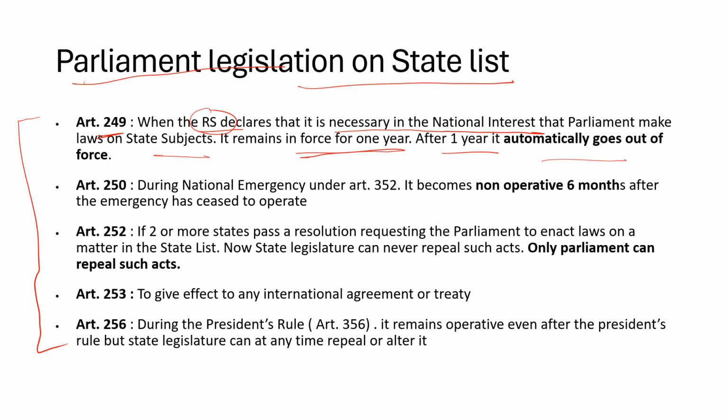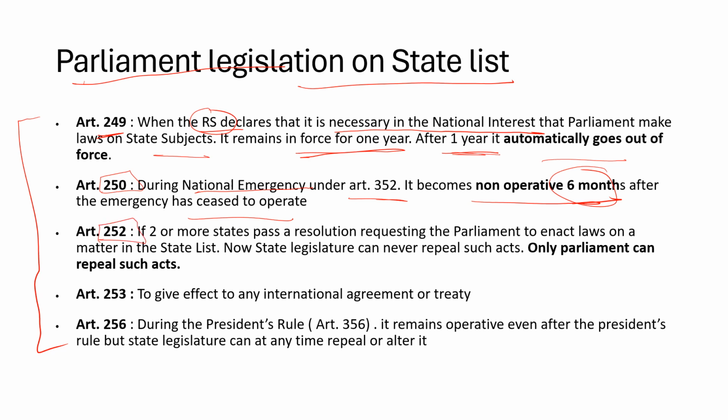But Article 250, during a national emergency, whenever a national emergency is proclaimed under Article 352, Parliament can make laws. However, it becomes non-operative after 6 months, after the emergency has been revoked. After 6 months, the law is no longer in force. Here under Article 249, it's usually for 1 year. Here it's for 6 months.